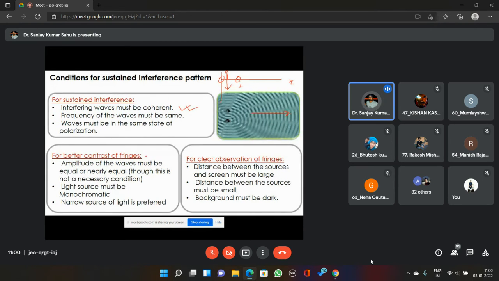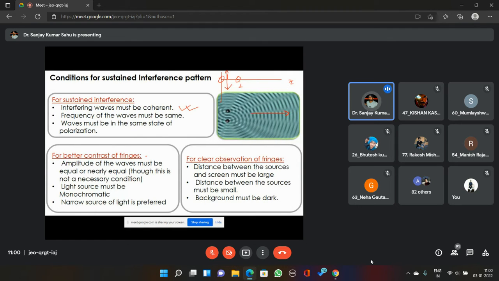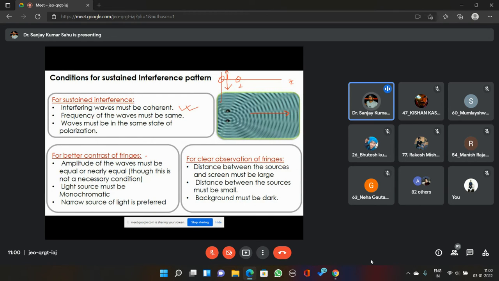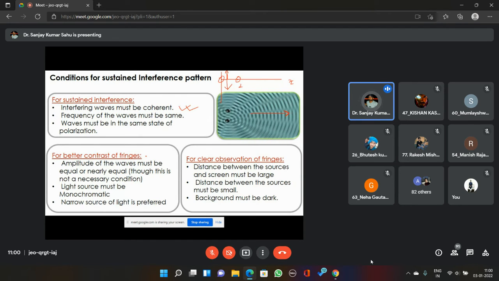Suppose the amplitude of one wave is 1,000 and the amplitude of the other wave is 1 unit, then what will be the minimum? The maximum will be equal to 1,001 units, and the minimum will be equal to 999 units. So it's very difficult to distinguish between 999 units and 1,001 units. In order to have a better contrast between fringes, you must have two amplitudes the same or similar to each other.